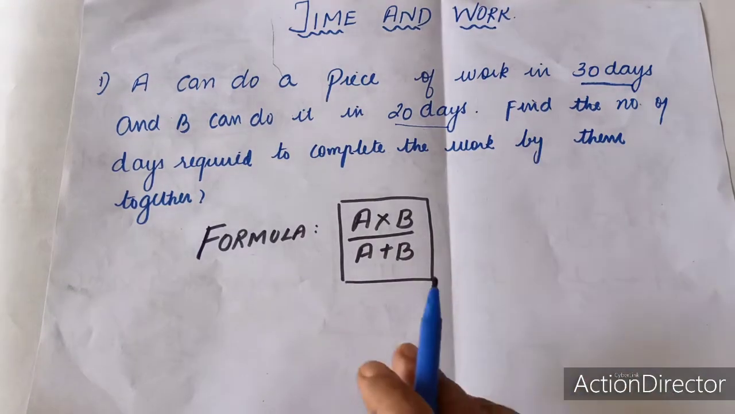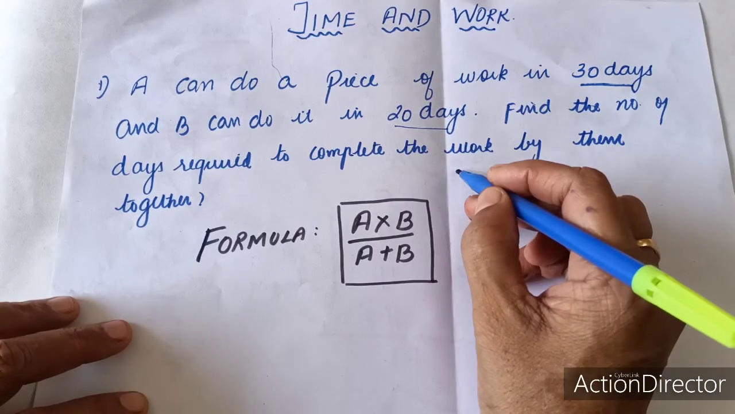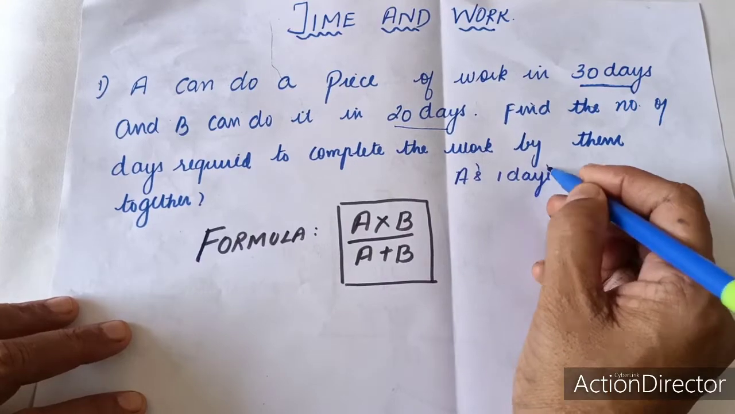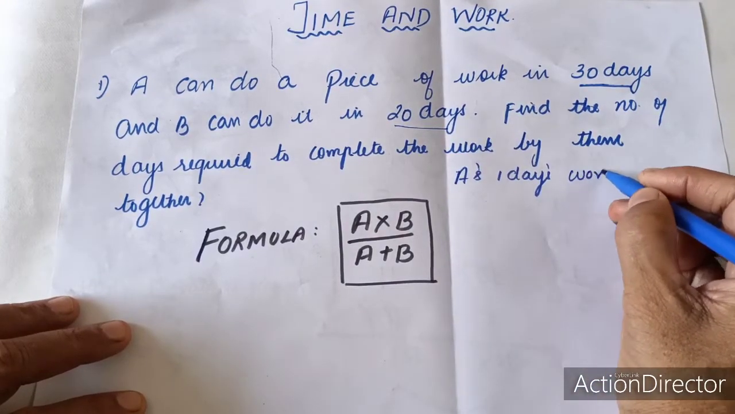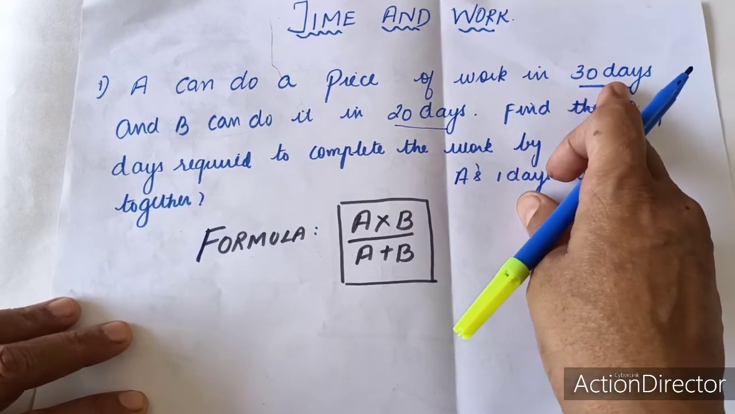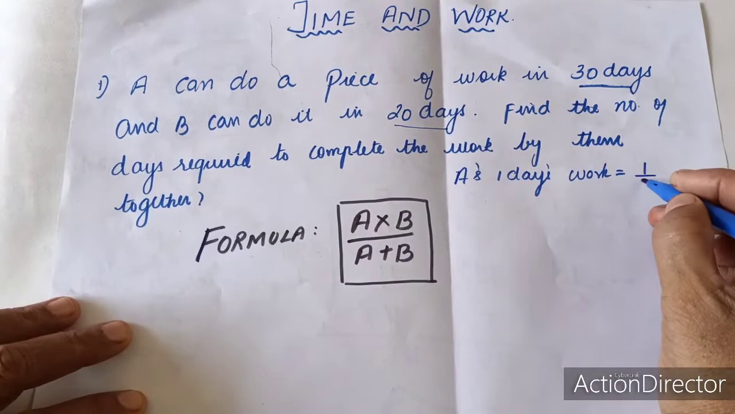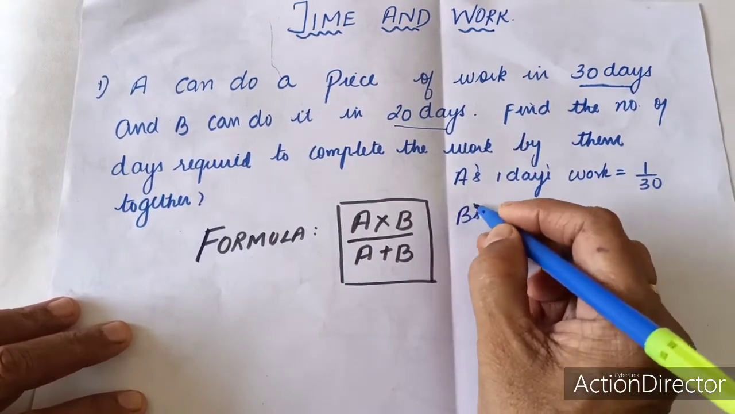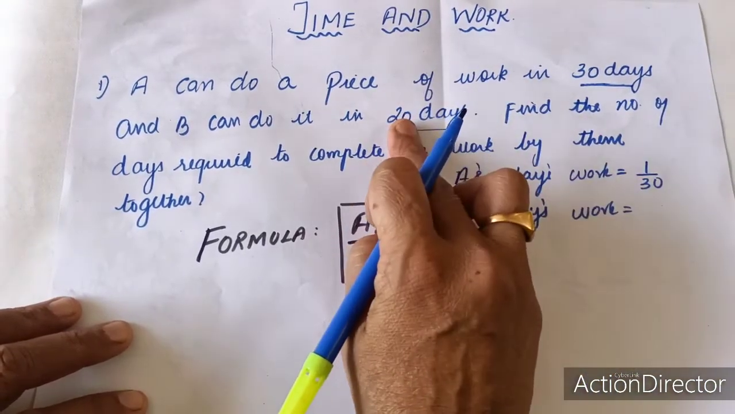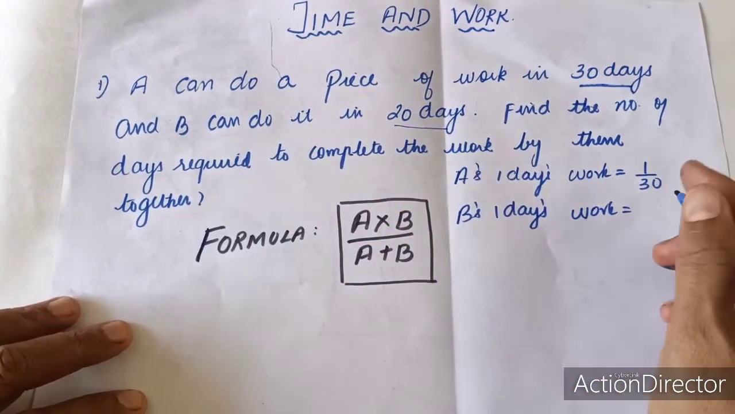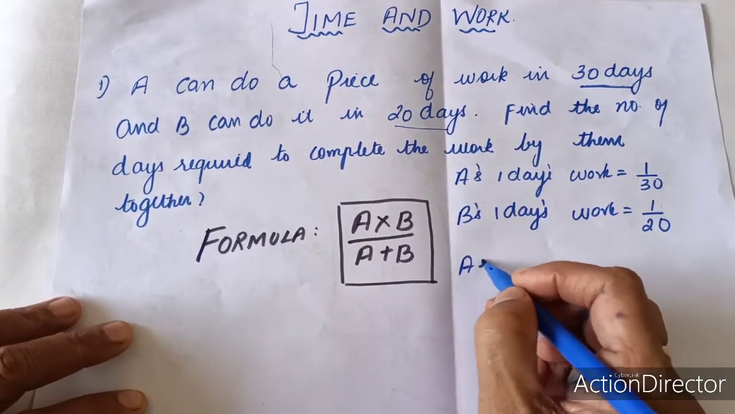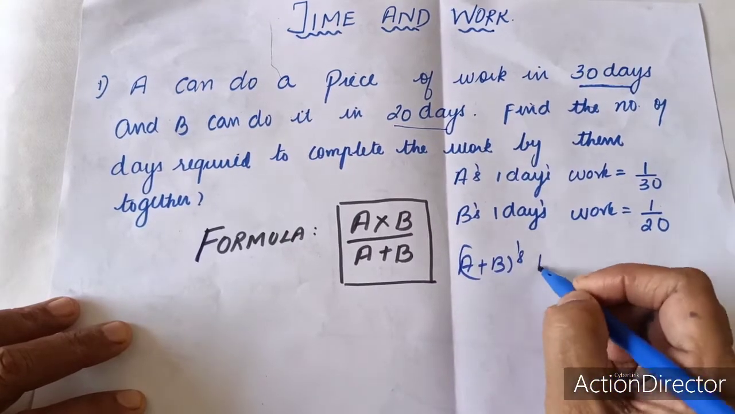Now let us first do it by the traditional method. So first one, A's 1 day's work. Always you should find the 1 day's work. Say A's 1 day's work will be equal to, since he is going to take 30 days to complete the work, just now we saw his 1 day's work will be 1 upon 30. Also B's 1 day's work will be equal to, B is taking 20 days to complete the work, therefore his 1 day's work will be equal to 1 upon 20. Now A plus B's 1 day's work will be equal to